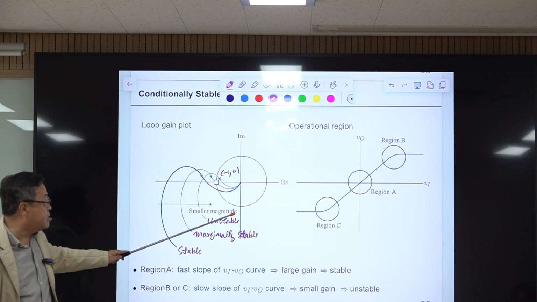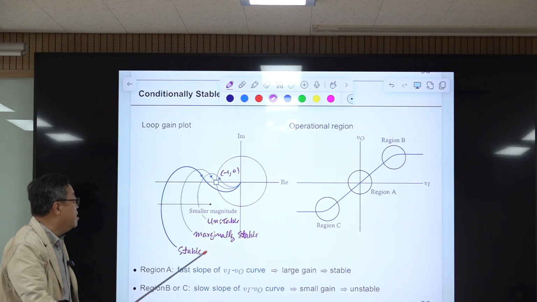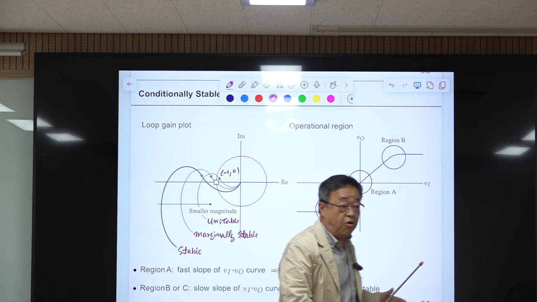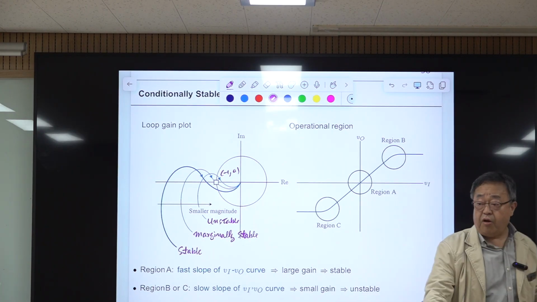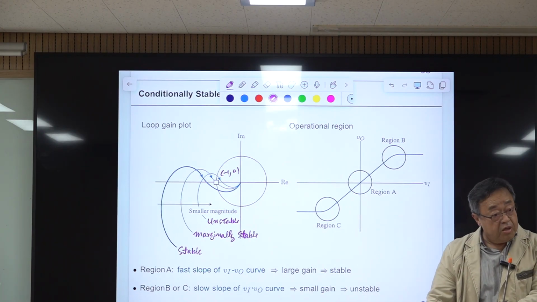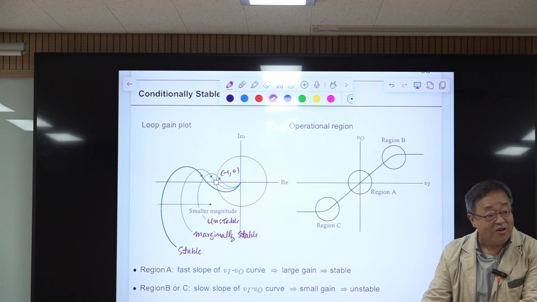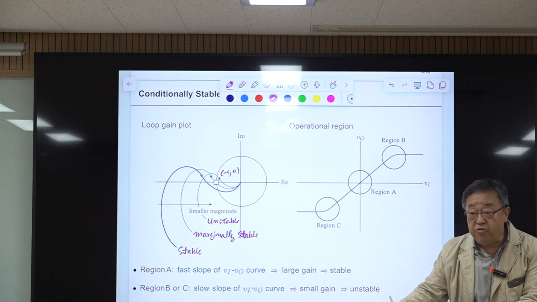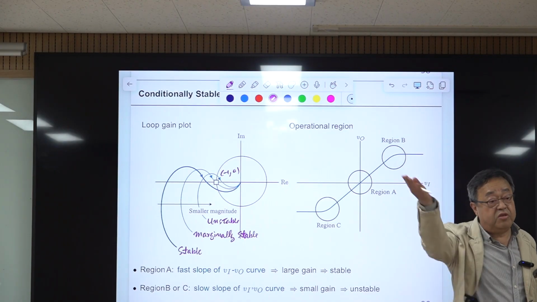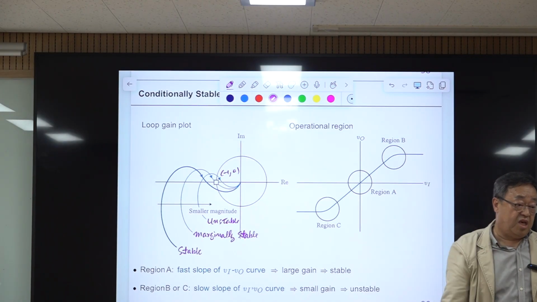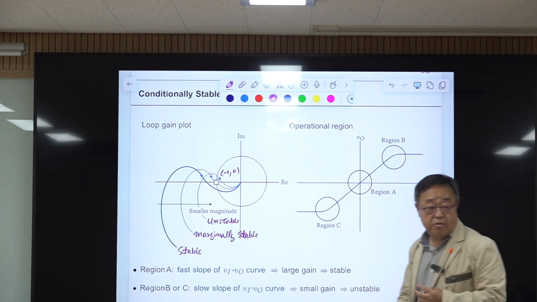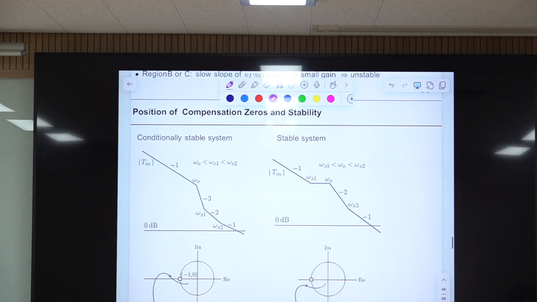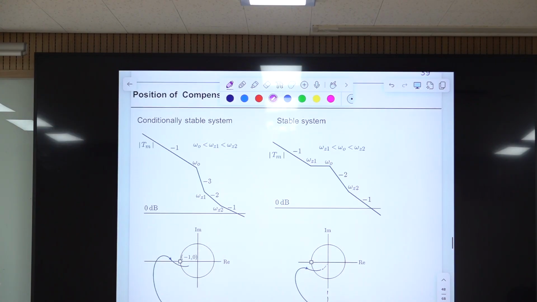So to avoid this, for any system, this conditionally stable system should be avoided. This is worse than an unstable system. On the ground you test your converter, and if it is unstable, you fix it. But in this case, on the ground, everything looks fine, but during take-off it becomes unstable, right? So that is the reason I'm explaining this.